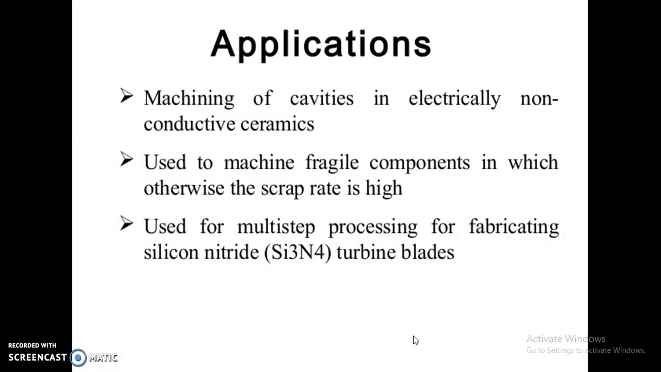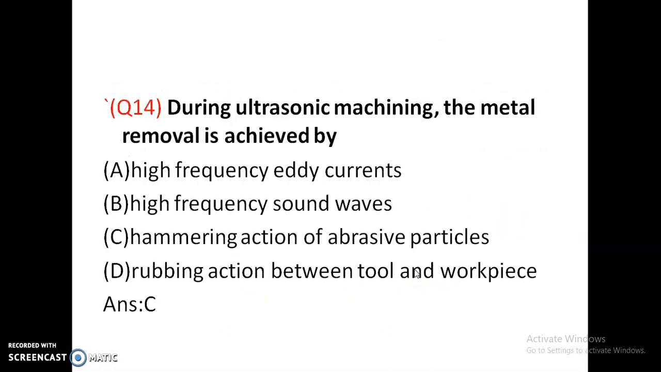It acts as a coolant. It is used for machining cavities in electrically non-conducting ceramics. It has found many applications in glass and ceramics. It is used to machine fragile components, in which otherwise the scrap rate is high. Fragile components like glass. It can be used for multi-step processing for fabricating silicon nitride turbine blades. For making turbine blades, ultrasonic machining is used.